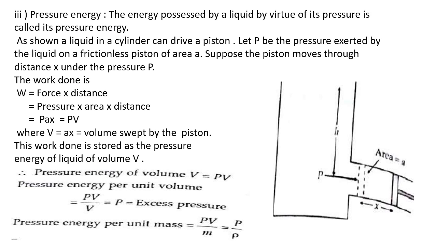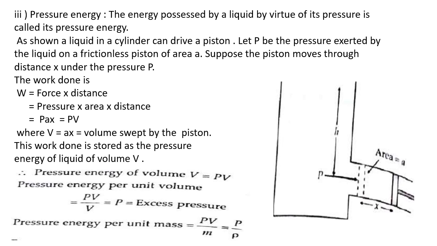Third one is pressure energy. The energy possessed by a liquid by virtue of its pressure is called pressure energy. As shown in the diagram, a liquid in a cylinder can drive a piston. And to move the piston, there must be some pressure. Let P be the pressure exerted by the liquid on this frictionless piston of area A. Dotted line represents the initial position of the piston, and it is moved by a distance x. And the area of cross section is A.